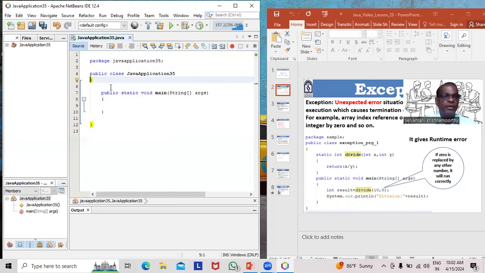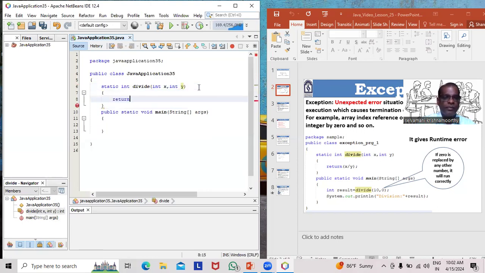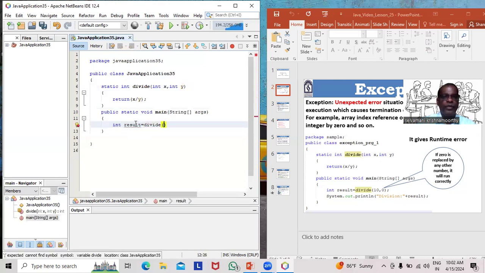I want to create one user-defined method. Static, return type int, function name is divide. It needs parameters. With return, it should accept two values and return the division of the two values, x and y. Here, int result equals divide. First, I can give 10, 5. No need to worry about exception, just a simple program. I want to divide two numbers. 10/5, that's all.